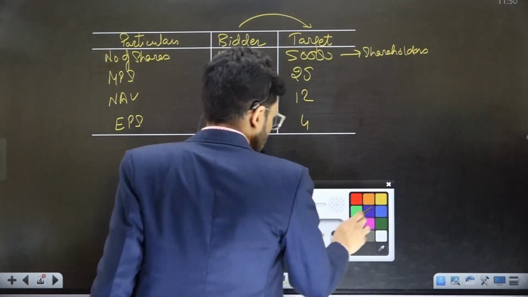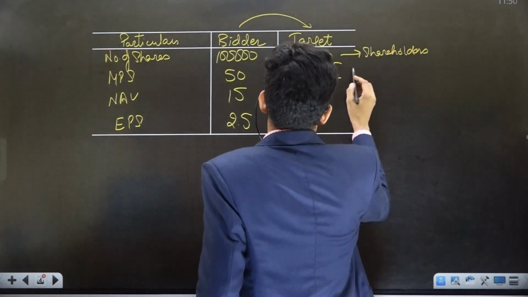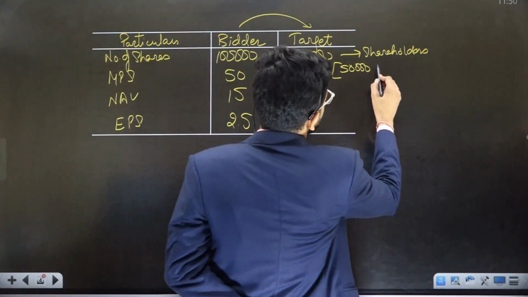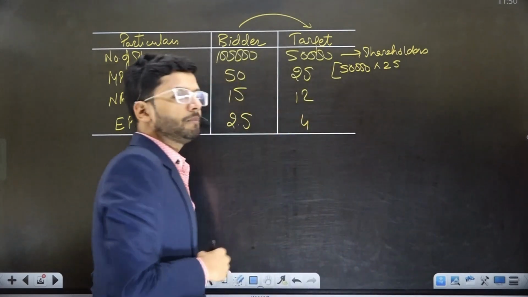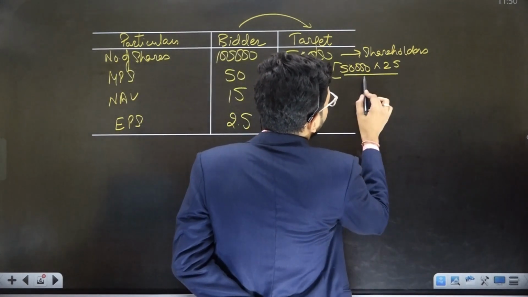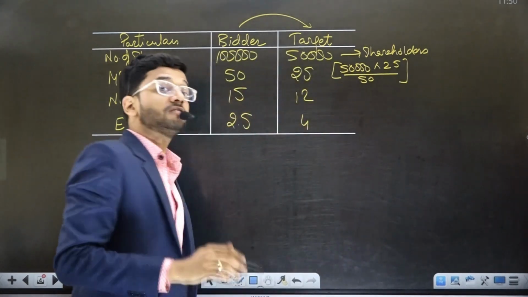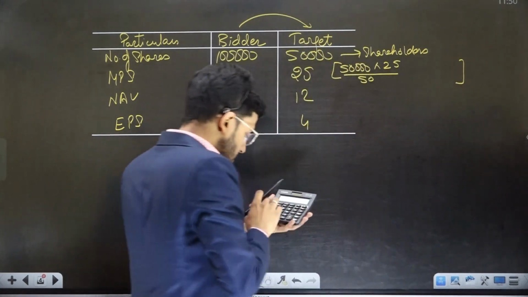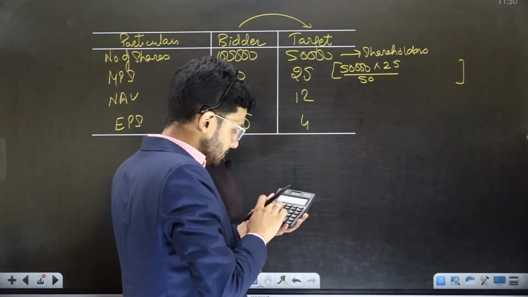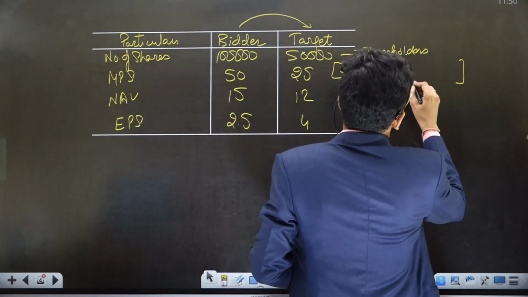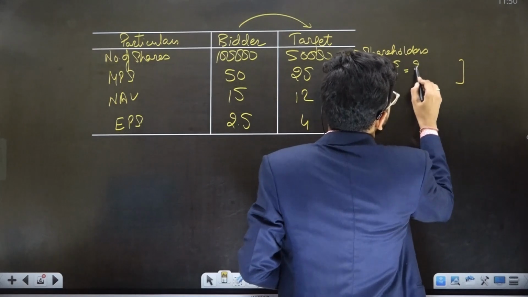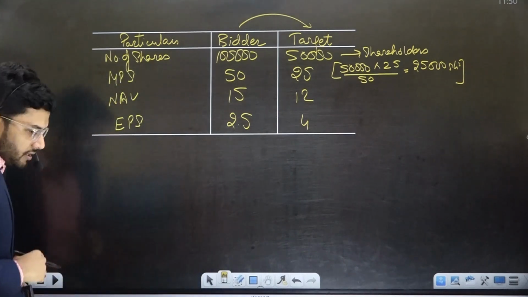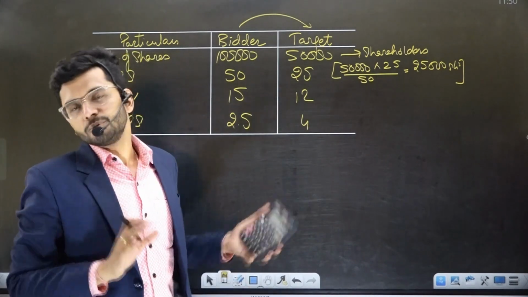And how do we compute? Please see the computation, guys. Total target company shares are 50,000. Their worth in the market is 25 per share. And they are being exchanged for a share worth 50 rupees. So how many new shares should be issued? New shares to be issued is 50,000 divided by 50 multiplied by 25, which is 25,000. So 25,000 shares should be issued to Target Limited shareholders in the bidder company. That is how we compute it.